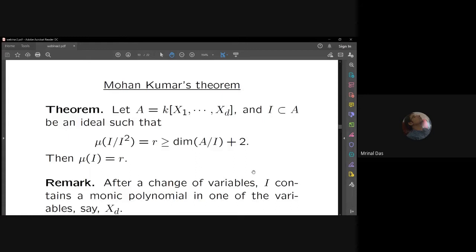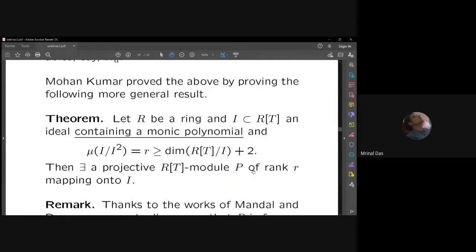So I is an ideal containing a monic polynomial. It satisfies these conditions. Then mu(I) is equal to r. How do I know? Mohan Kumar's monic polynomial theorem says that there exists a projective R[T] module P of rank r mapping onto I. Now, when it is applied to a polynomial ring over a field, then we know that the projective module is free by Quillen-Suslin theorem. So then Mohan Kumar gets this result.